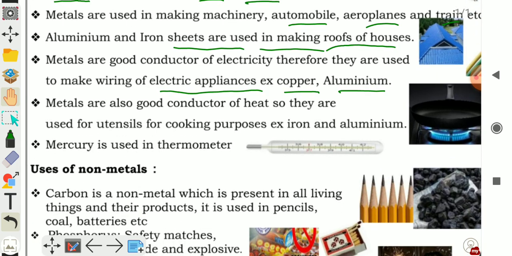Now mercury is a liquid at room temperature and used in making thermometers. Now uses of non-metals.